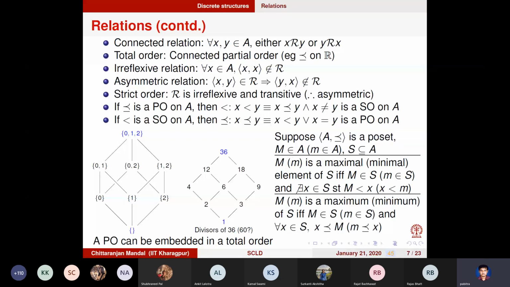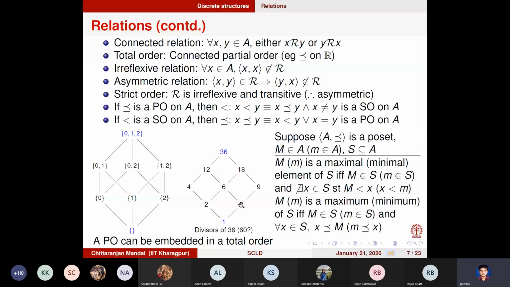Now let us change the definition a little bit. Instead of saying that there is no other element in S which is greater than this, let us say that all other elements of S are less than or equal to this.